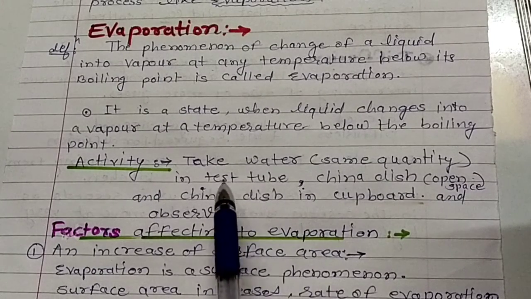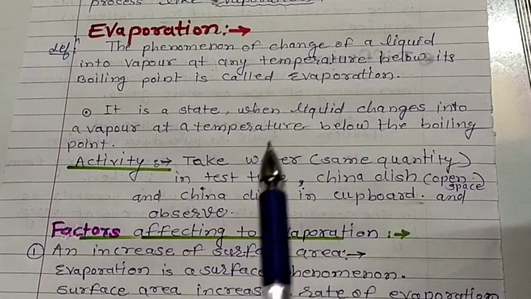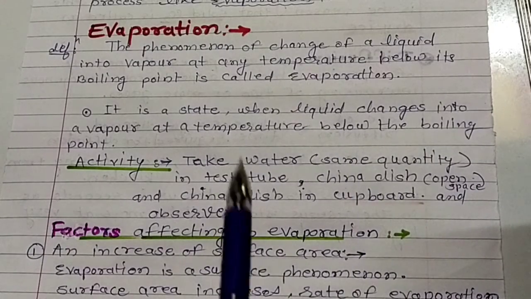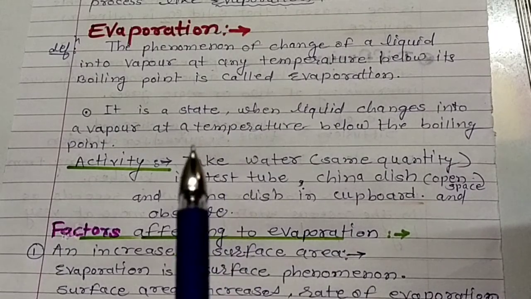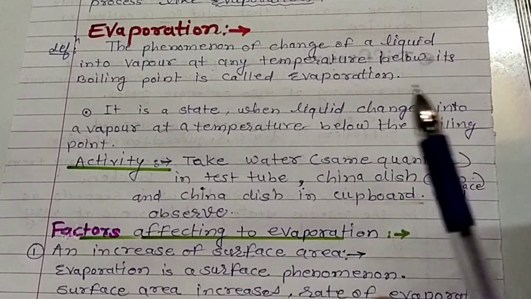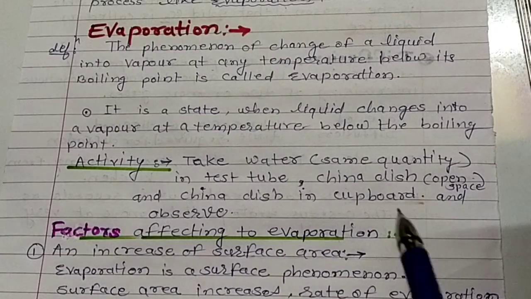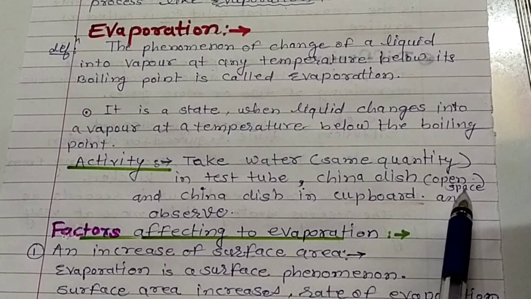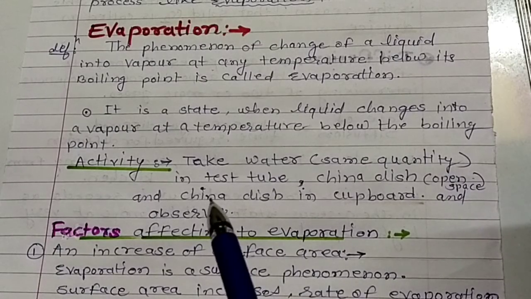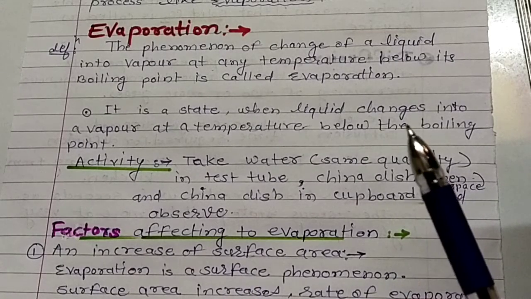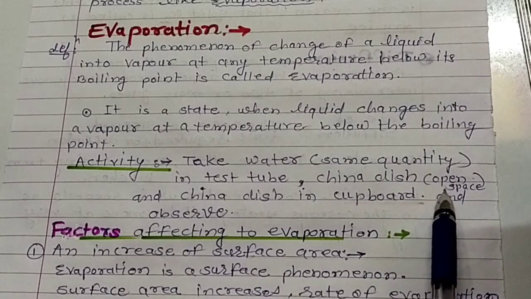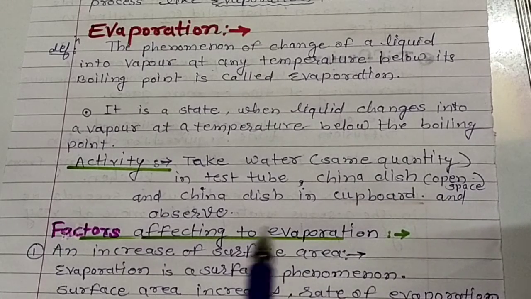I will tell. A test tube or a small glass has a small surface area, and therefore the rate of evaporation is also small. As the area is large, for example a dish kept in the open space, the evaporation rate will be faster than the test tube, because the china dish has more area.